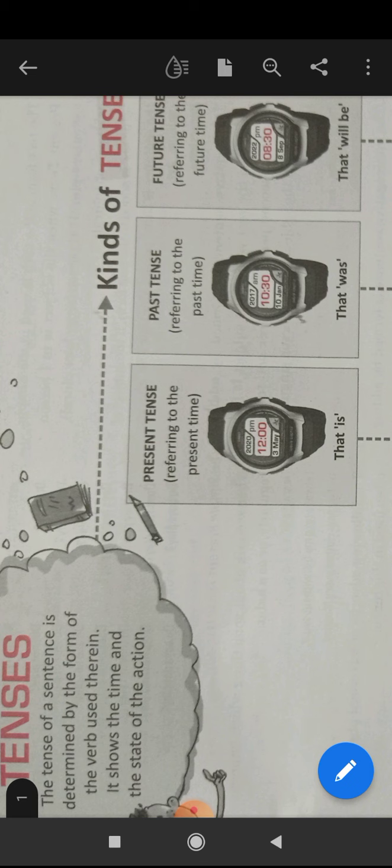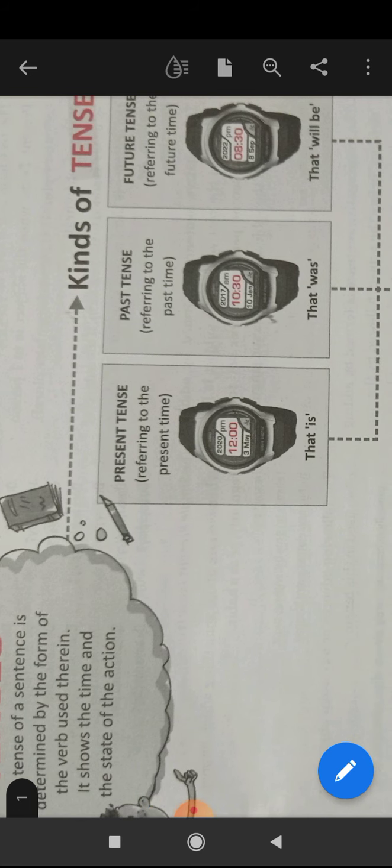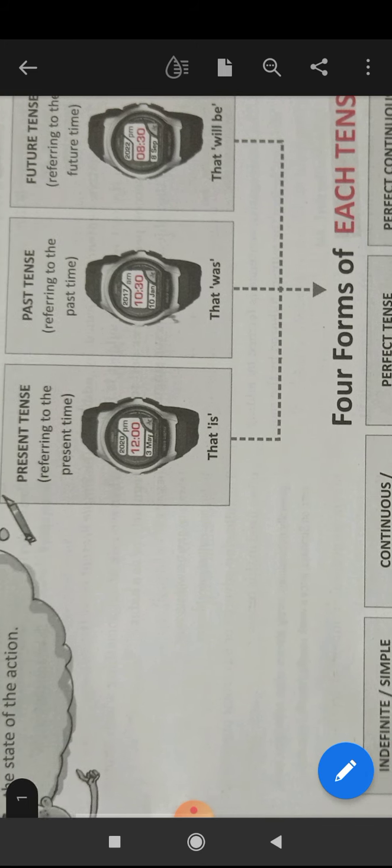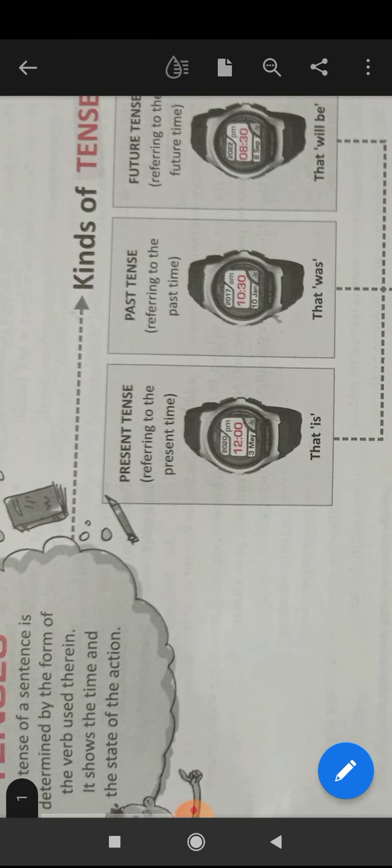Past tense, the past tense referring to the past time. Got it? For example, I wrote a letter. Next is future tense. The future tense referring to the future time. I'll write a letter. Got it? Fine, bete. Hope you understood it. Kinds of tenses. You have already done these kinds in class 3rd, 4th and 5th.